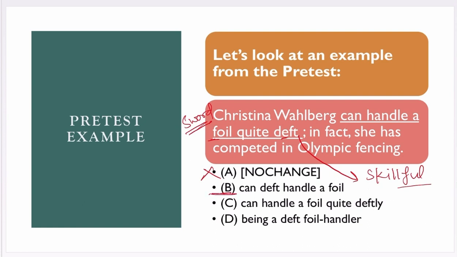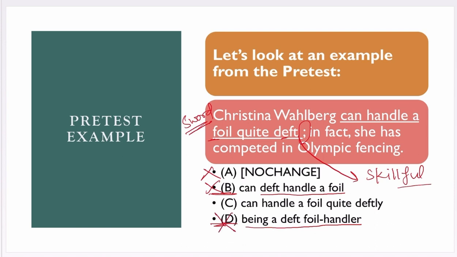If we look at B, Christina Wahlberg can deft handle a foil. So, there is only a change of order of the words and it is not making a correct sense, as it does not show that a person is skillful. So, we will also be eliminate it. If we look at D, Christina Wahlberg being a deft foil handler seems right, but if you see there is a semicolon over here, so it won't be a complete sentence.